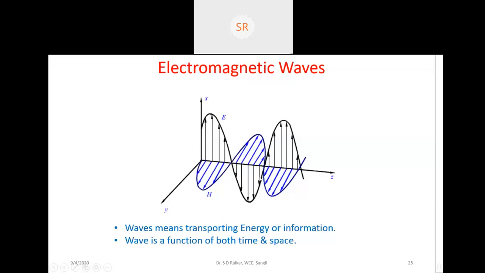So here we have electric field and magnetic field vectors. We say that the wave is propagating in the Z direction, which means your plane wave is propagating in the Z direction.